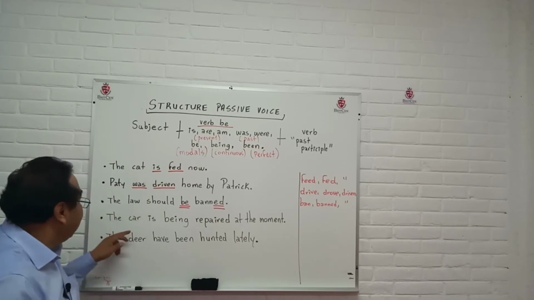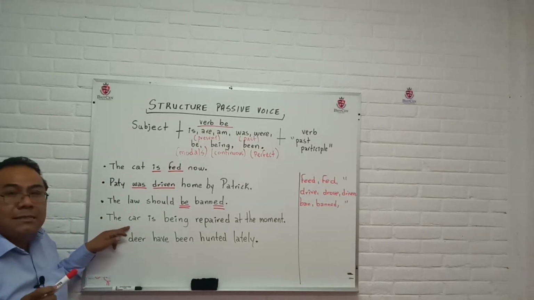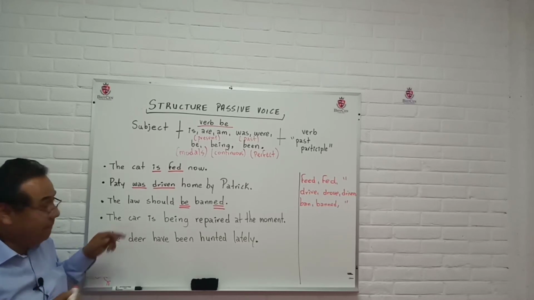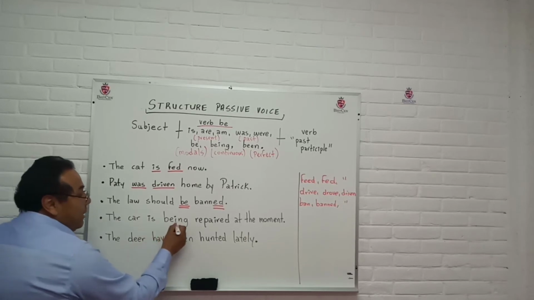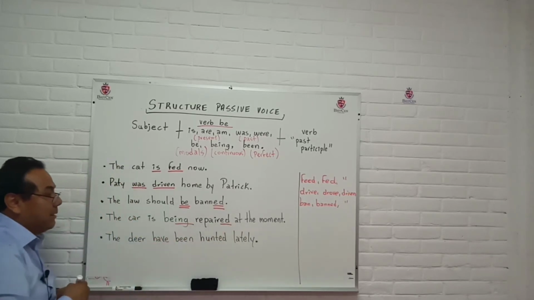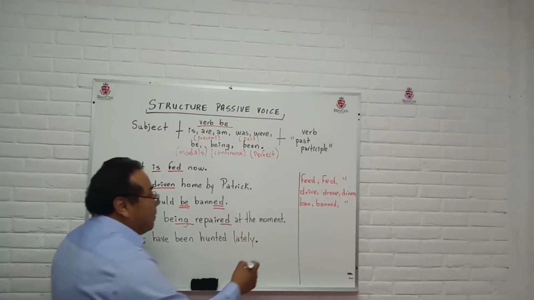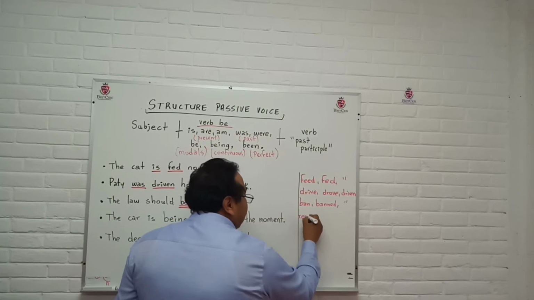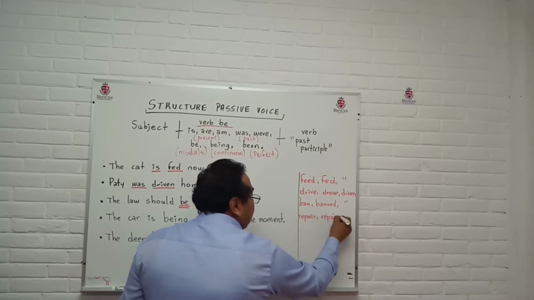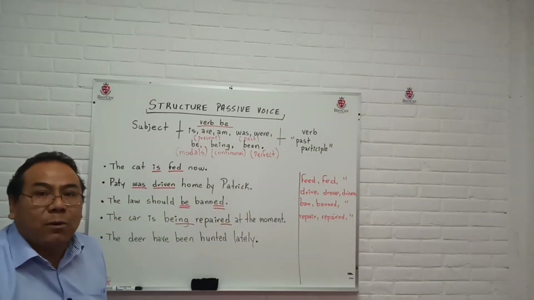Okay? And then we have continuous tenses. This is present continuous passive, is being plus the verb in past participle. The car is being repaired at the moment. Repair, and repair is a regular verb as well.